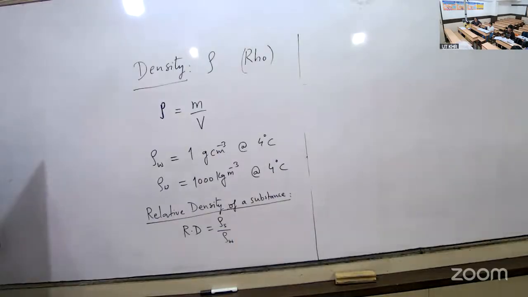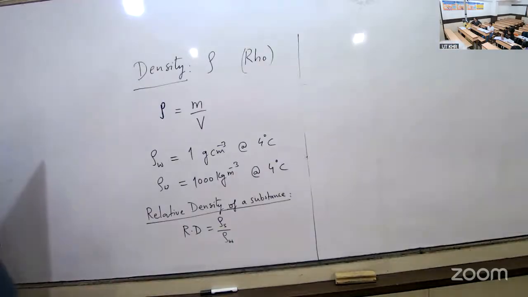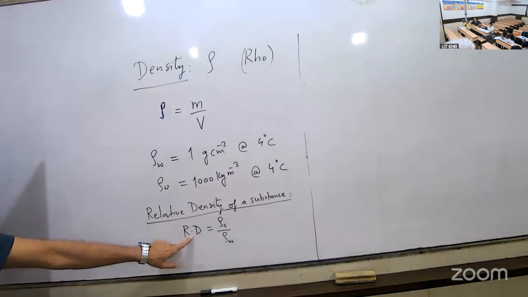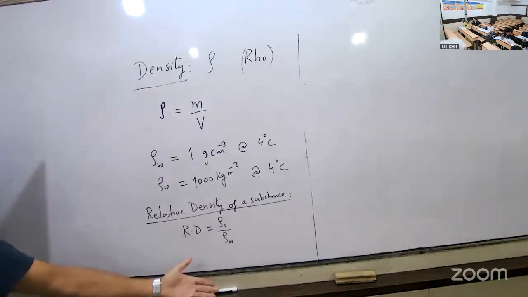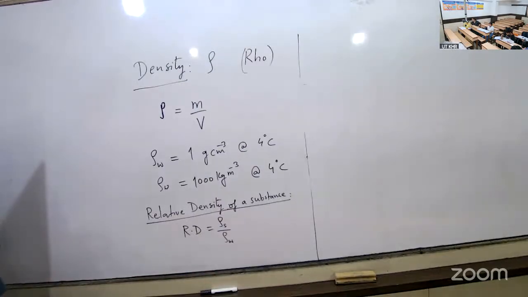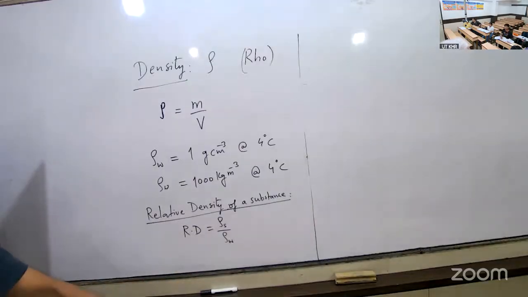So if the relative density of a substance is greater than 1, then what is the density of the substance with respect to density of water? Greater. So will that float or sink? Sink. So all substances with relative density greater than 1 will sink in water. Rest all will float. So it's an important parameter.